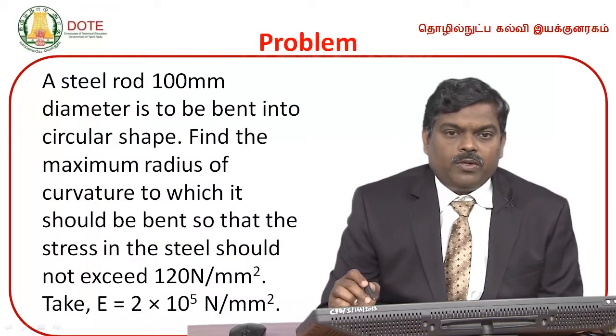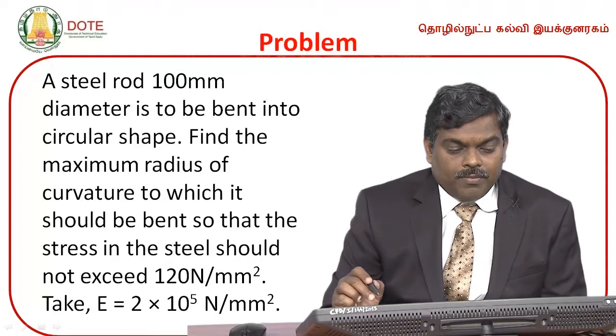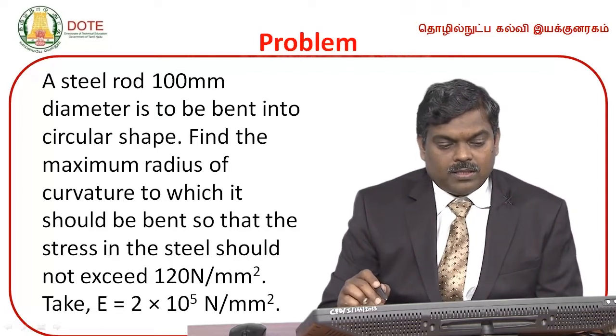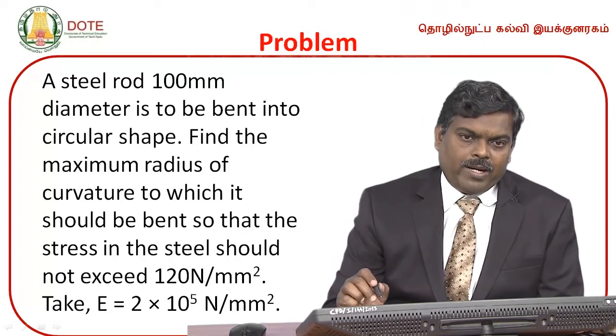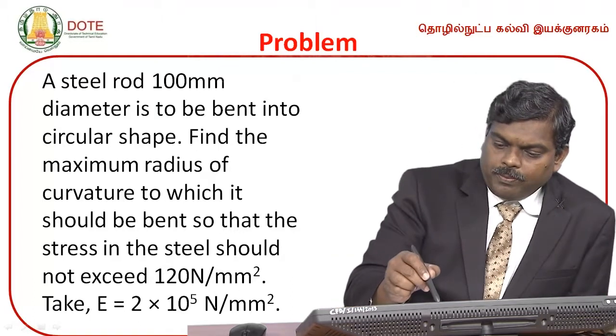Now we are moving to a simple problem. A steel rod 100 mm diameter is to be bent into circular shape.